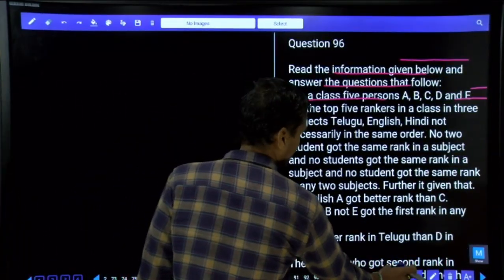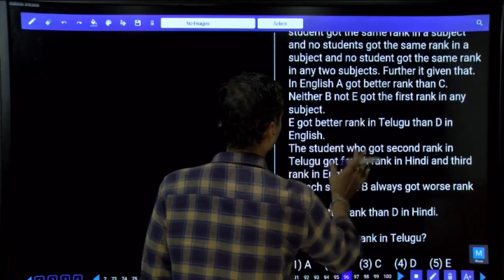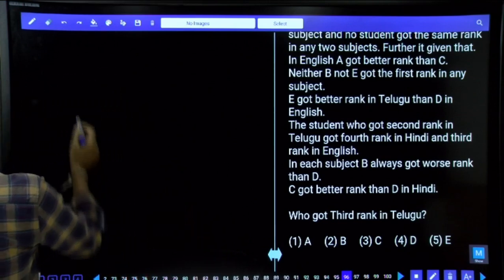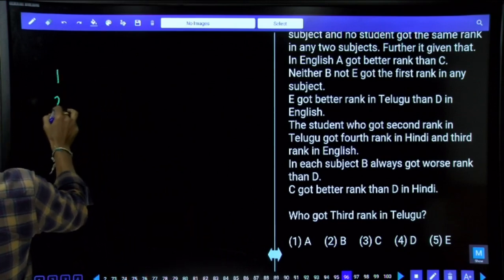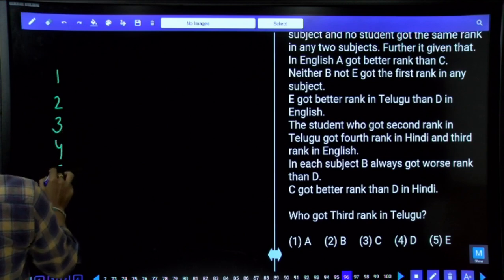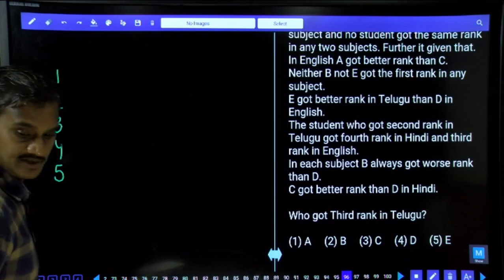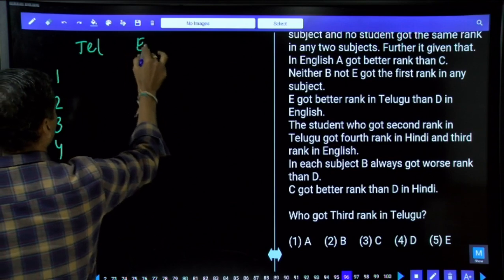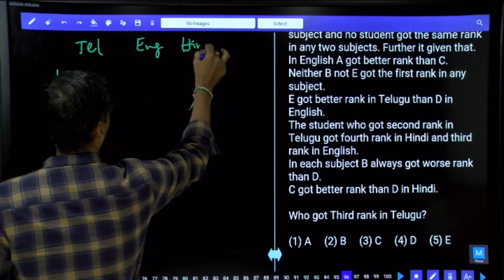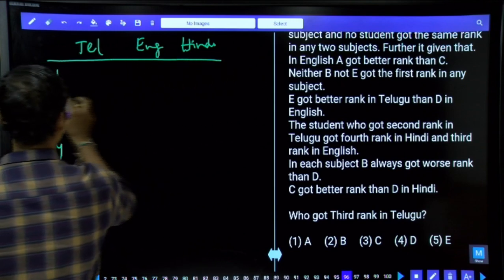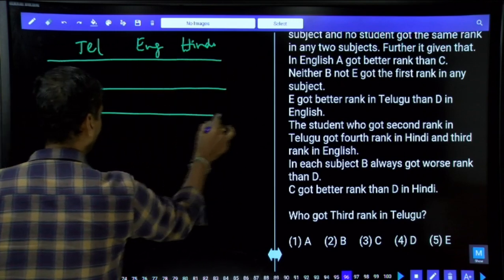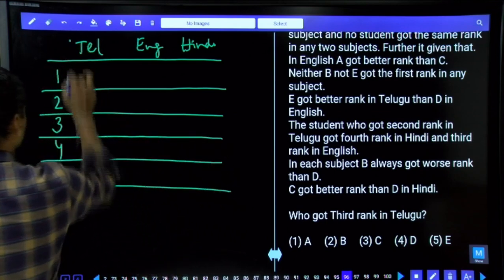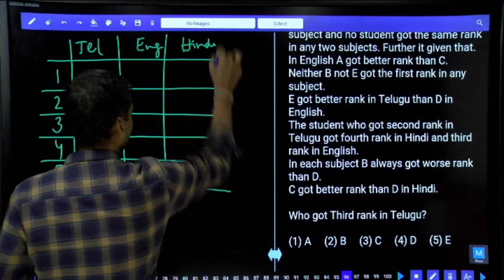Now, as some of you asked for the last one, we directly opted for the last. Altogether 5 different ranks were there: 1, 2, 3, 4, and 5. How many persons? 5 persons, A, B, C, D, and E. And what are the subjects? 3 different subjects, Telugu, English, and Hindi. The 5 students got the top 5 ranks, 1, 2, 3, 4, and 5, in these 3 subjects. This is how we are representing the data.